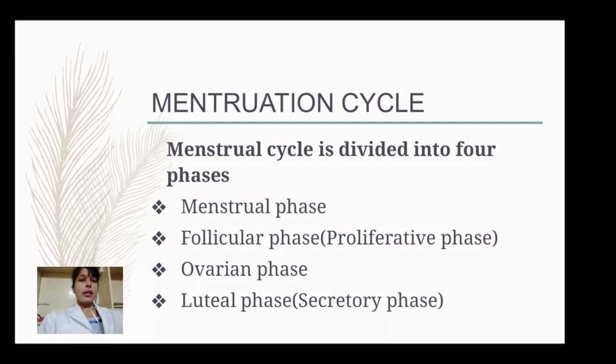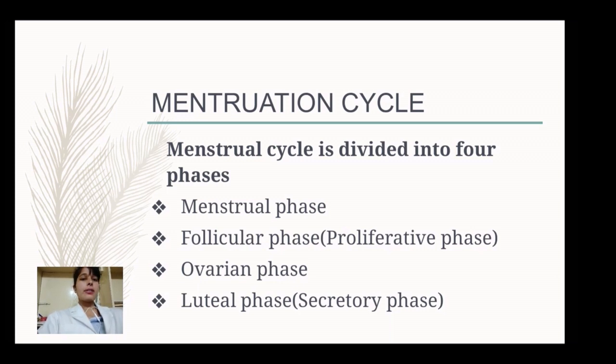Next, the menstruation cycle. The menstruation cycle is divided into 4 phases. In some books you will find only 3 phases of the menstruation cycle, but we can also say there are 4 phases. Somewhere 3 phases are given, and that is also right, because they can include the menstruation and follicular phases together. But basically there are 4 phases of the menstruation cycle.